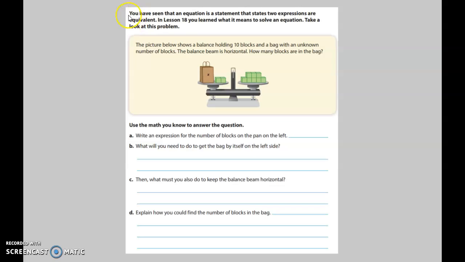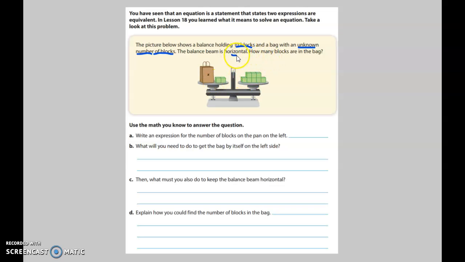Alright. So it says, you have seen that an equation is a statement that states two expressions are equivalent. In lesson 18, you learned what it means to solve an equation. Take a look at this problem. So our problem's down here in the yellow. The picture below shows a balance holding 10 blocks and a bag with an unknown number of blocks. So this should sound familiar to your independent practice at the end of lesson 18 that we did yesterday. The balance beam is horizontal, which means that both sides are equal.